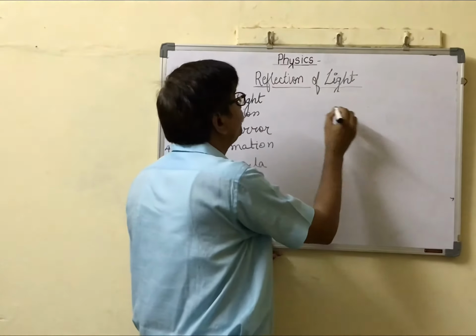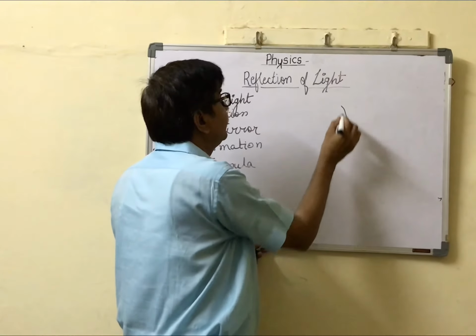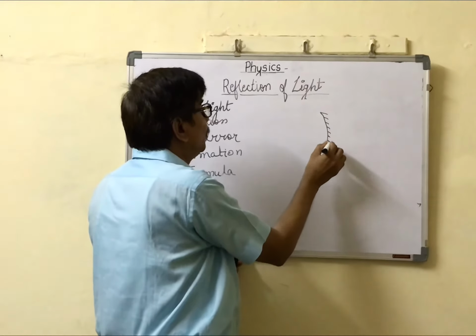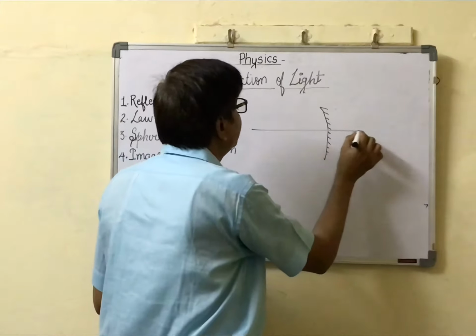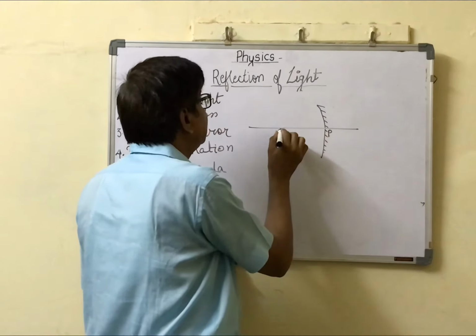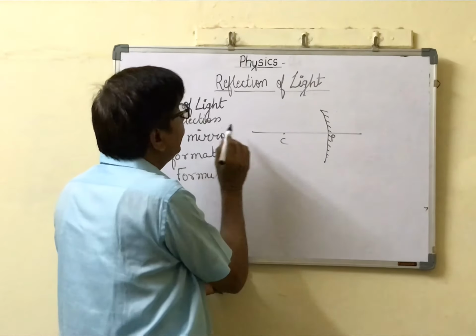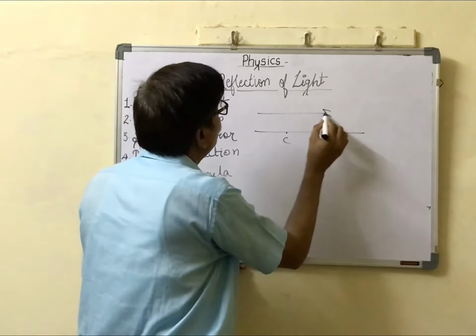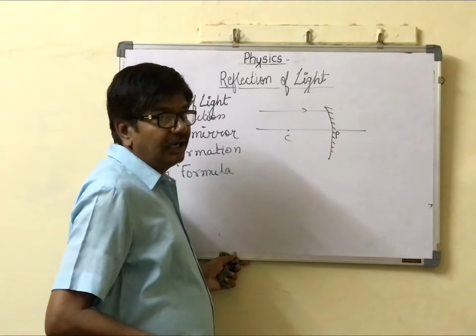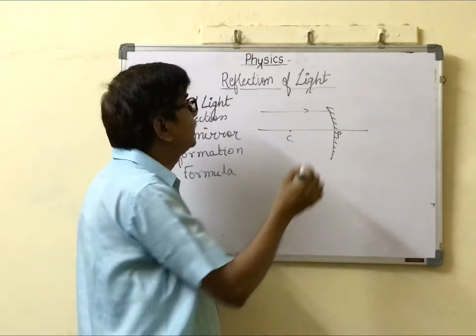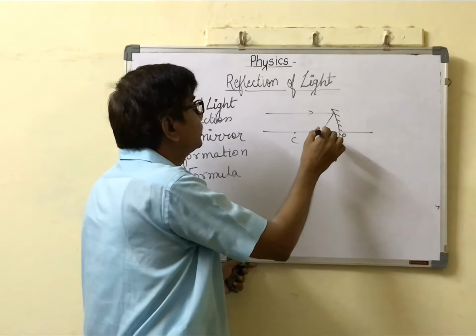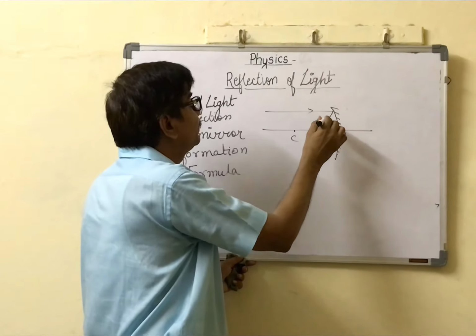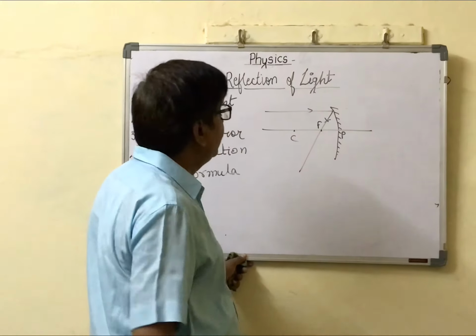First rule. This is a concave mirror. This is the pole. This is the center. A ray of light parallel to the principal axis, after reflection, passes through the focus. This is the first law. Clear?